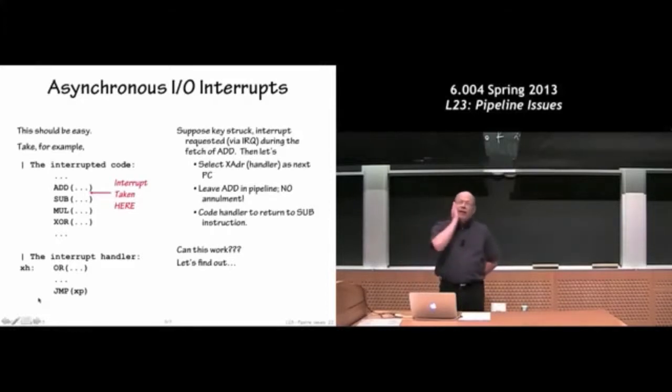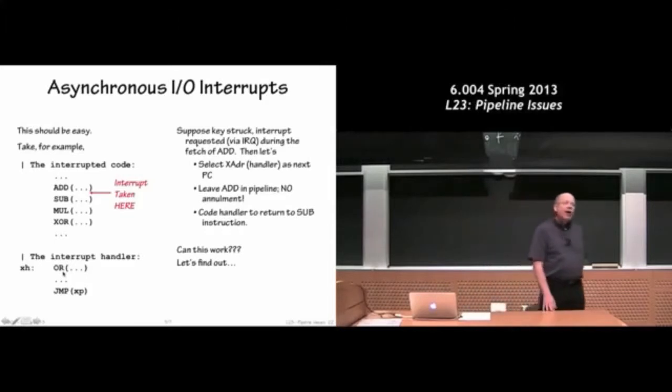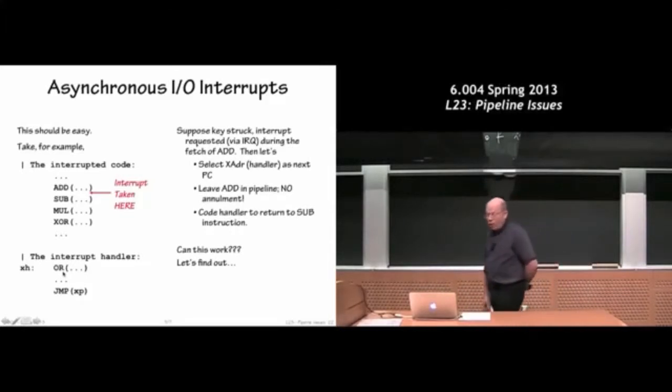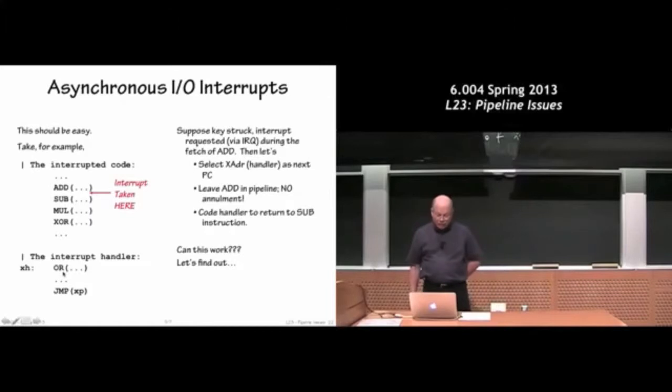Okay, what about interrupts? That's the final thing that we want to deal with here. So the interrupts, well, actually this seems like it might work pretty well. Suppose we want to have an interrupt happen between the add and the sub instruction. We want to do the add, but we want to start executing someplace down here in the interrupt handler. So after the add, we want the next instruction to be executed to be the first instruction of the interrupt handler, which is the OR instruction. We don't want to do the sub.